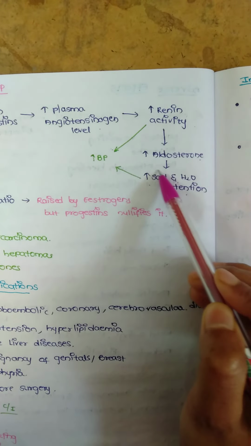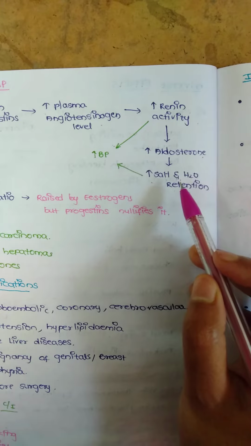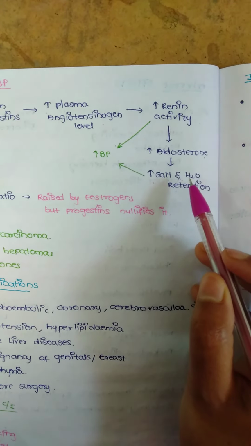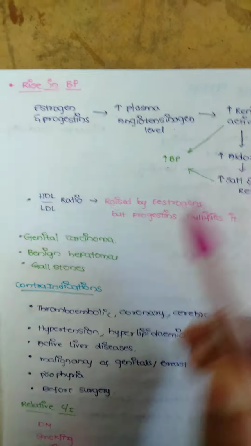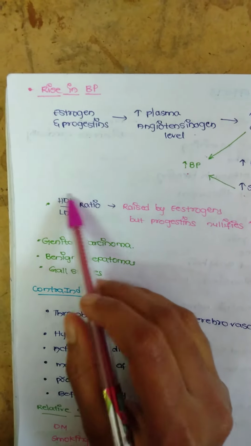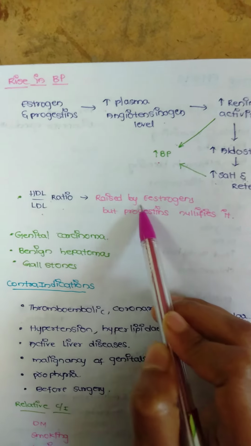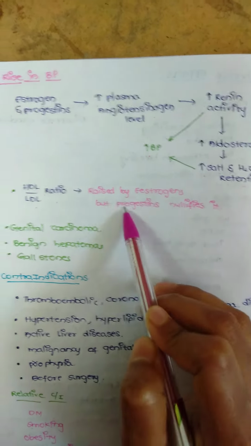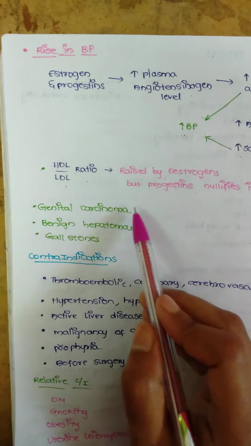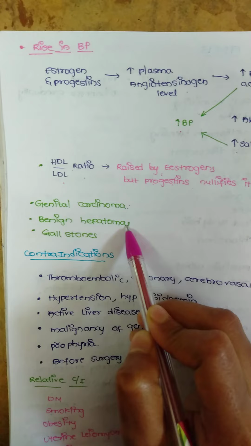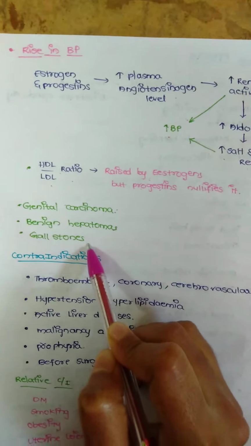The salt which is reabsorbed into our body will tend to raise the blood pressure, and the HDL by LDL ratio will be raised by estrogens, but progesterones will nullify it. And genital carcinoma, benign hepatomas, and gallstones are other side effects of these pills.